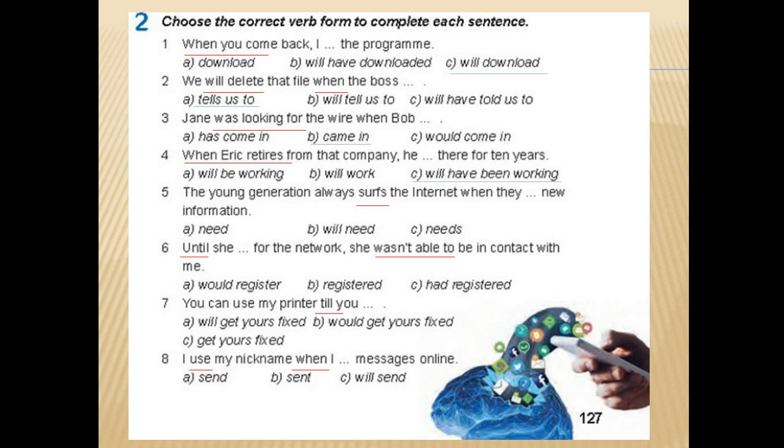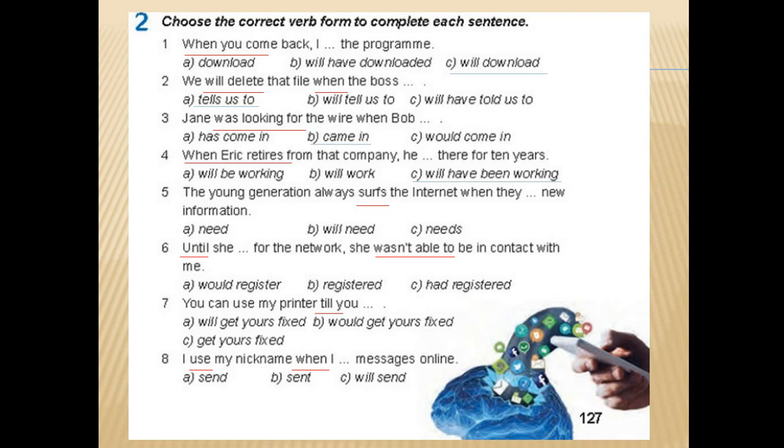From this variants, it is better to use variant C. Will have been working. It is future perfect continuous. We use the future perfect continuous form when we are looking back to the past from a point in the future, and we want to emphasize the length or duration of an activity or event. In our sentence, it is for 10 years.